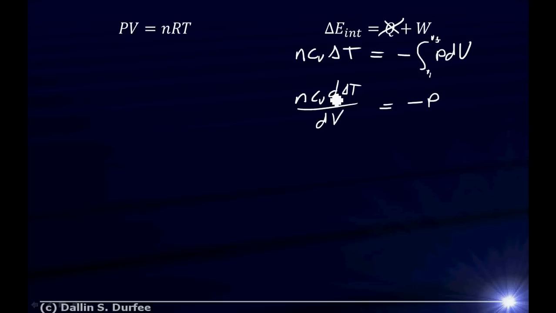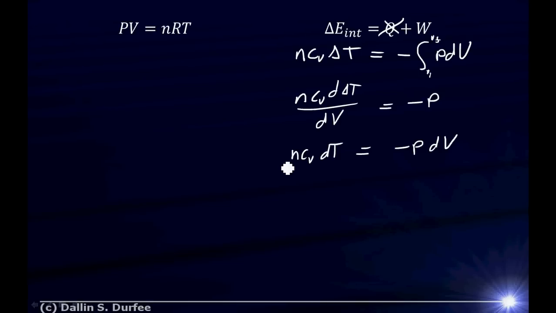Well, how the change in temperature changes is just how the temperature changes, right? So we can get rid of the delta, and then we just have nCV dT is equal to minus P, and I'm going to bring the dV over here, all right? This may seem weird to separate our derivative into two pieces, but the dT is just a little change in temperature, and dV is just a little change in volume, so we move them to the other side, all right?